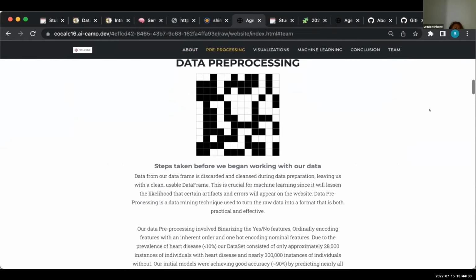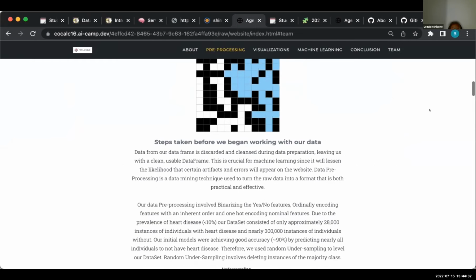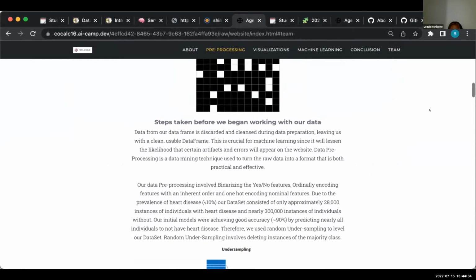Data processing: steps taken before we begin working with our data. Data from our data frame is discarded and cleansed during data preparation, leaving us with a clean, usable data frame. This is crucial for machine learning since it will lessen the likelihood that certain artifacts and errors will appear on the website. Data preprocessing is a data mining technique used to turn raw data into a format that is both practical and effective.